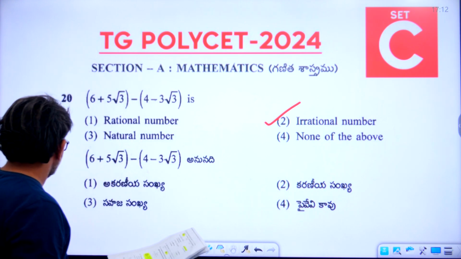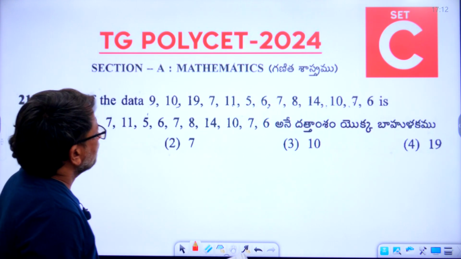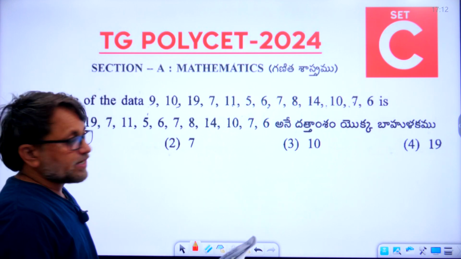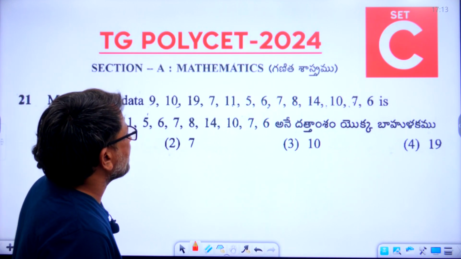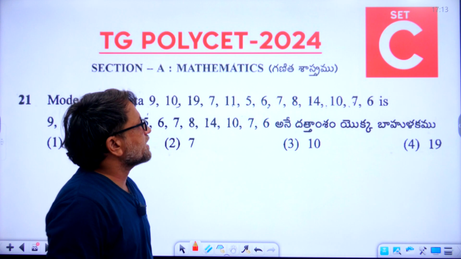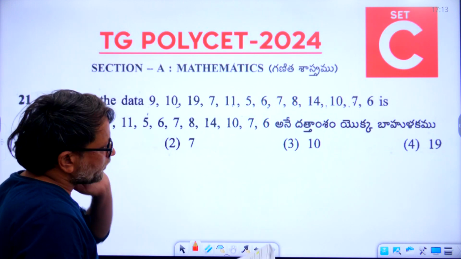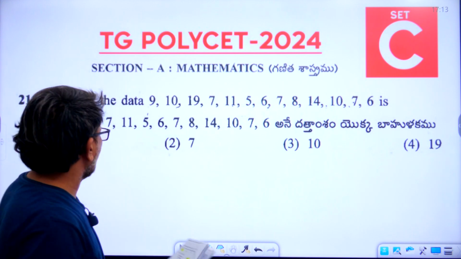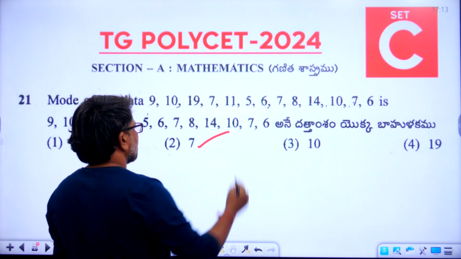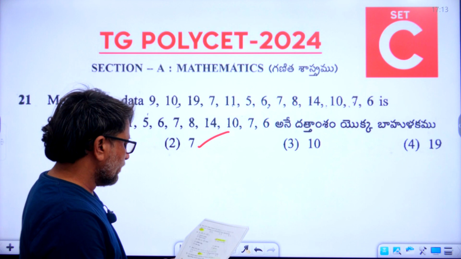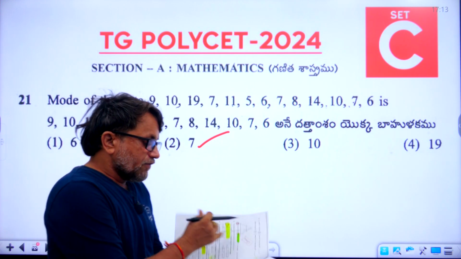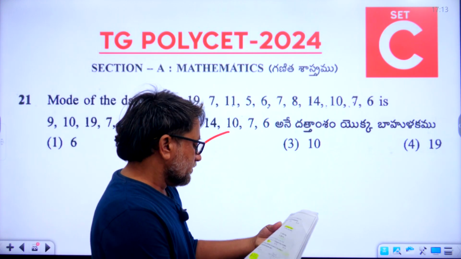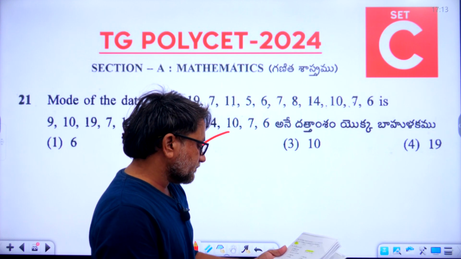Okay, let's go to the 21st question. Mode of the data 9, 10, 19, 7, 11, 5, 6, 7, 8, 14, 10, 7, 6 is. So what could be the right answer? So the 21st answer, the right answer is 7, the second option. Okay students, just follow the key neatly. Just observe clearly.